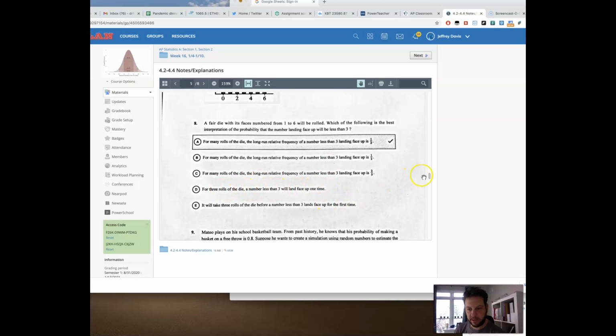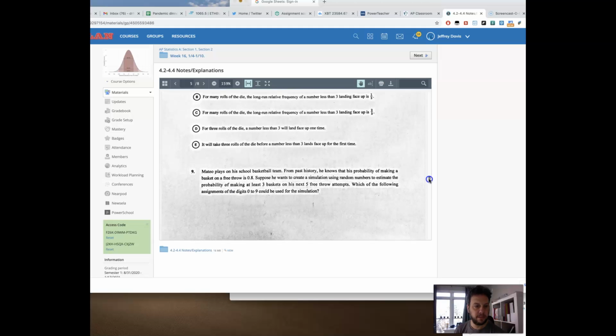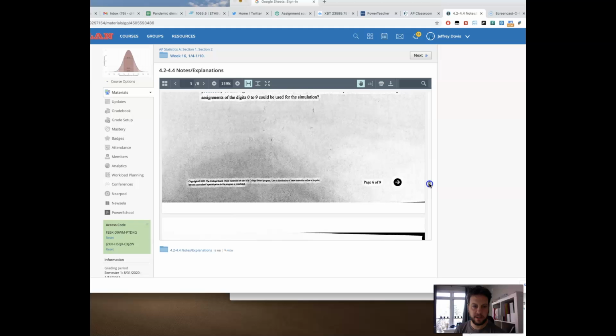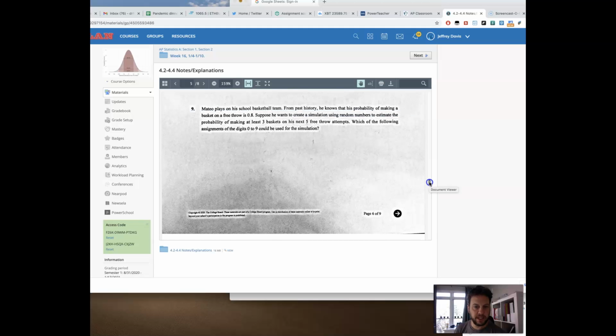For 2 rolls, this will happen. A coin doesn't know, or a die doesn't know, well, the last 2 times I rolled, I was a 4, so I better be something different this time. That's not how it works. It's completely unpredictable, completely random in the short term, but in the long term, we can tell what's going to happen. All right, my video is getting a little bit long here, so I'm trying to speed it up.